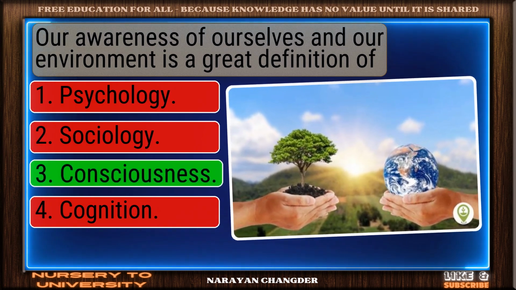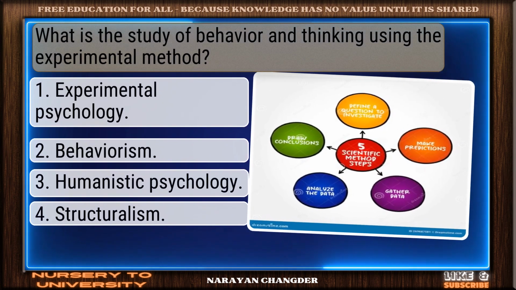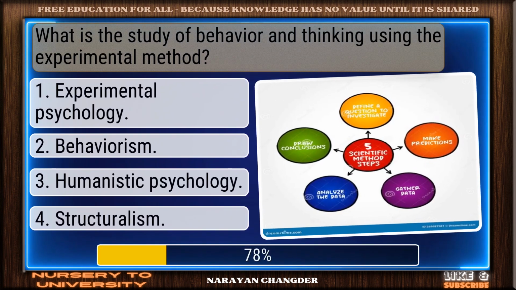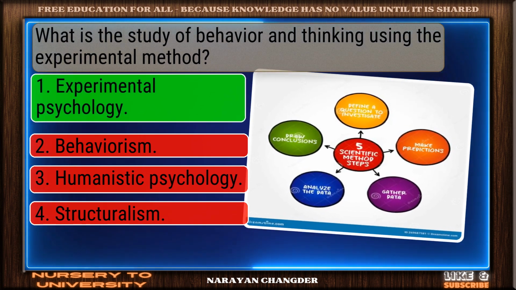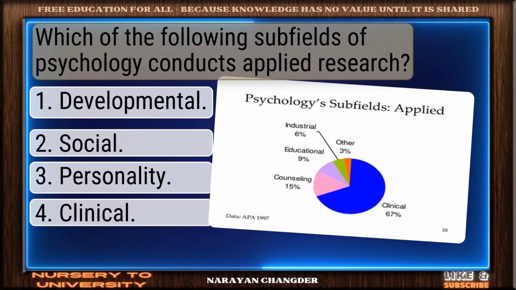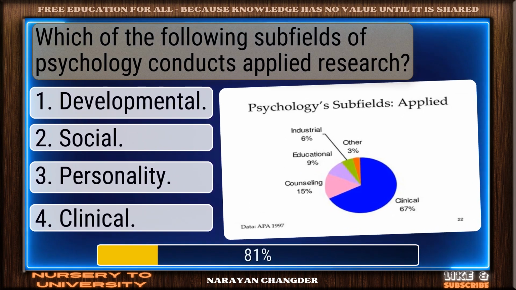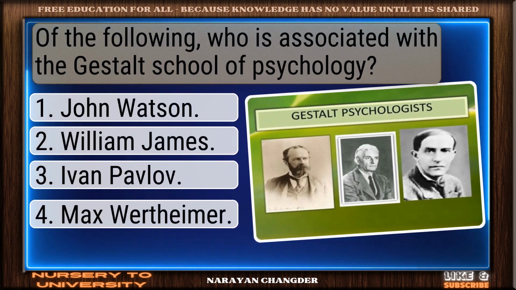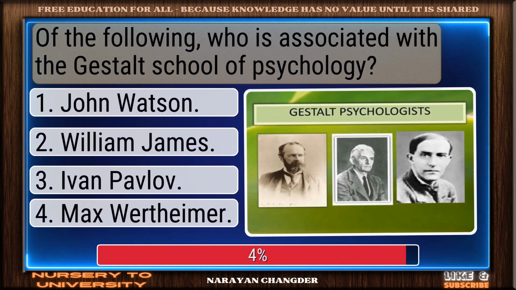Spot on. Consciousness. What is the study of behavior and thinking using the experimental method? Logical choice. Experimental psychology. Which of the following subfields of psychology conducts applied research? Nicely done, clinical.